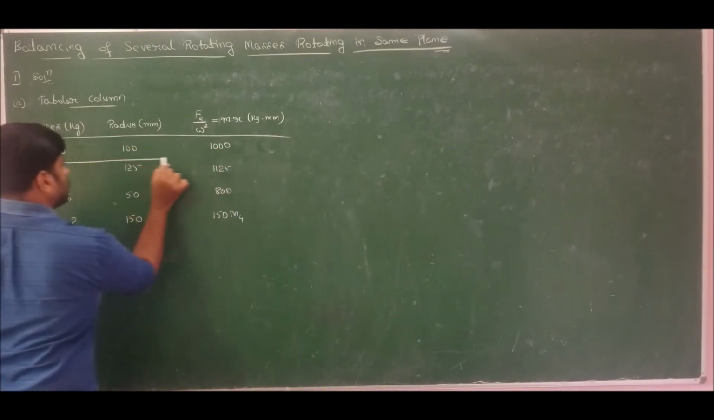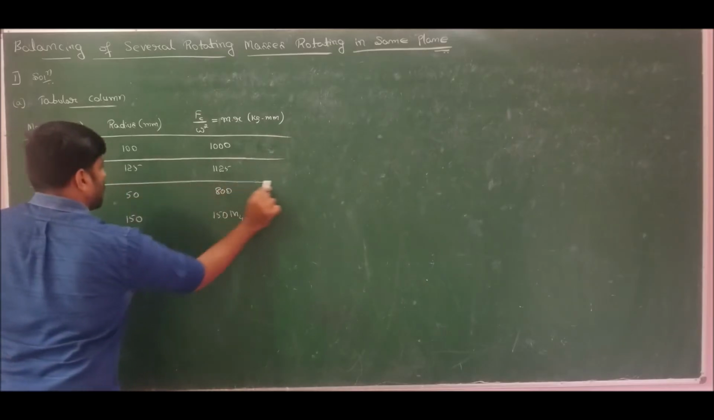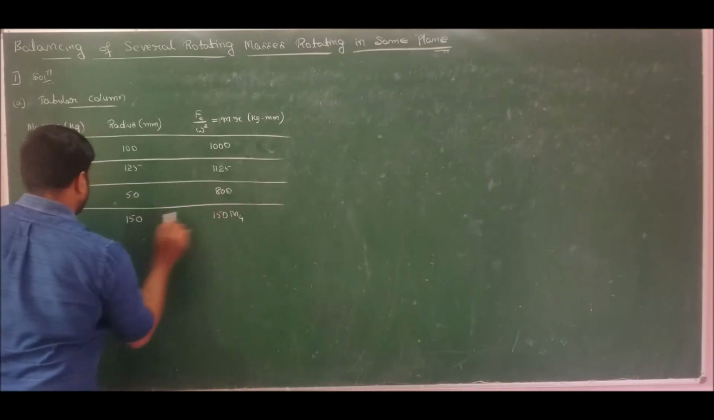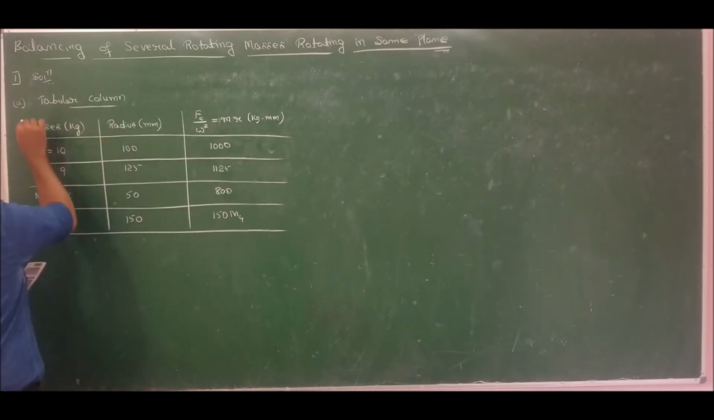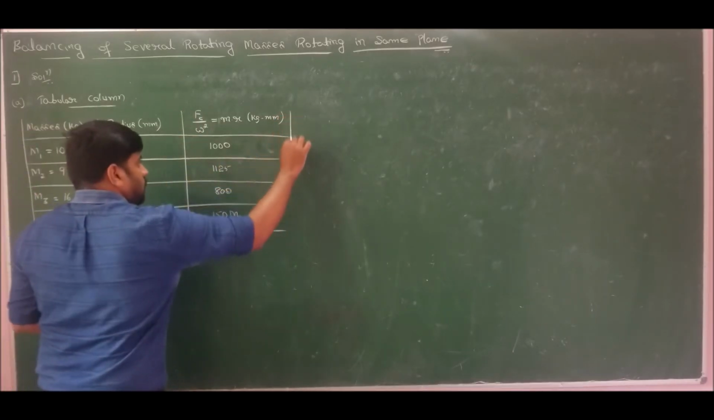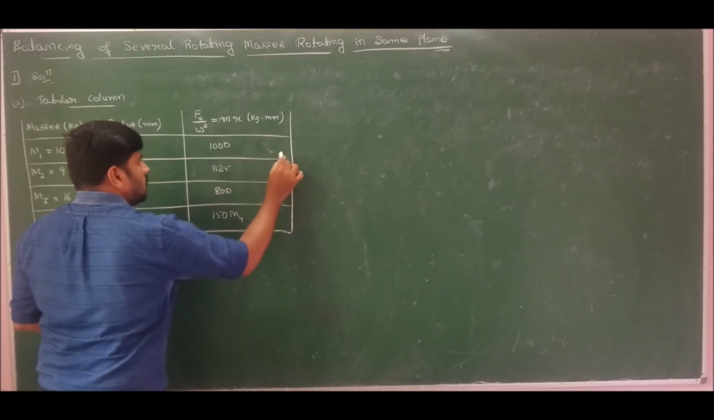Hope you clearly understood how the tabular column is formulated. So first 2 columns is the given data, third column is required for force polygon. Since we are solving graphically, the summation of force is equal to 0 is nothing but the closed force polygon.